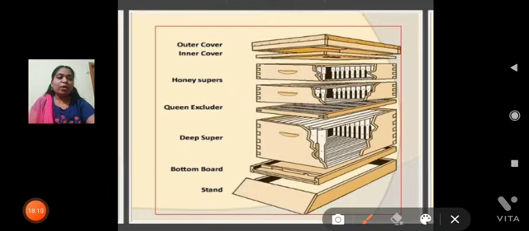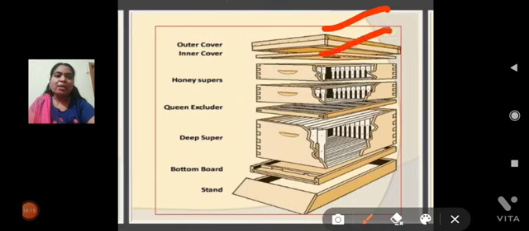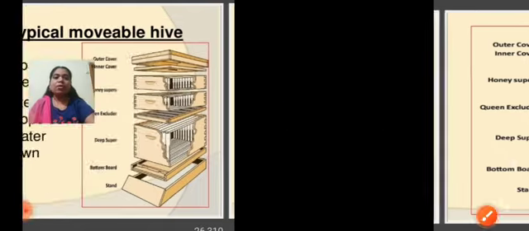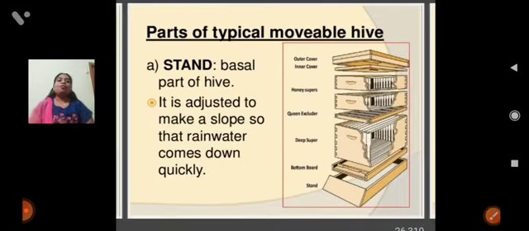What are the main important parts? They are the outer cover, inner cover, honey supers, then the queen excluder, deeper supers, bottom board, and last the stand. Next, the parts of a typical movable hive.